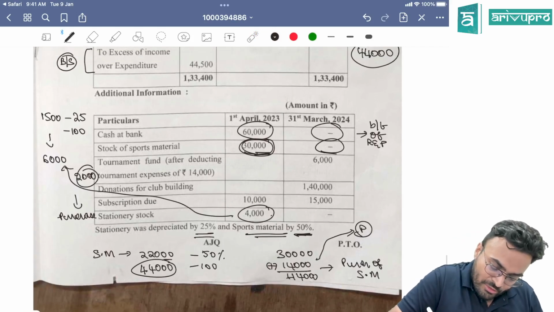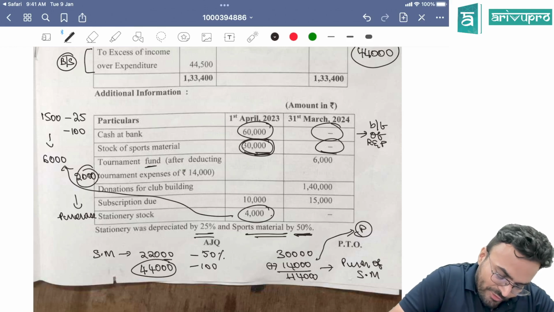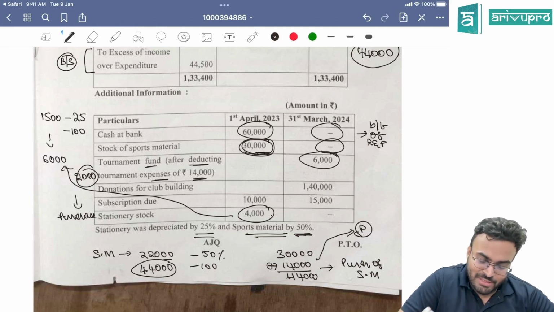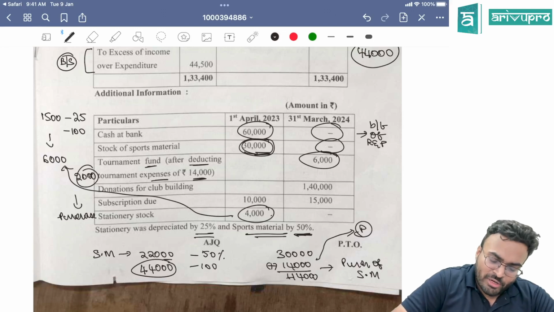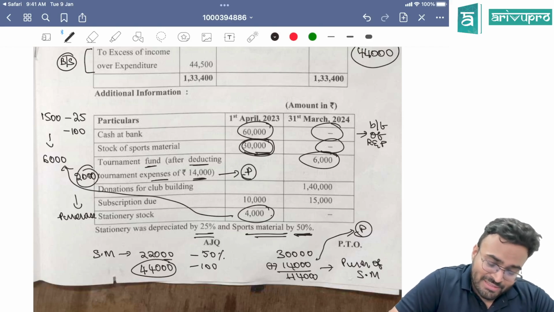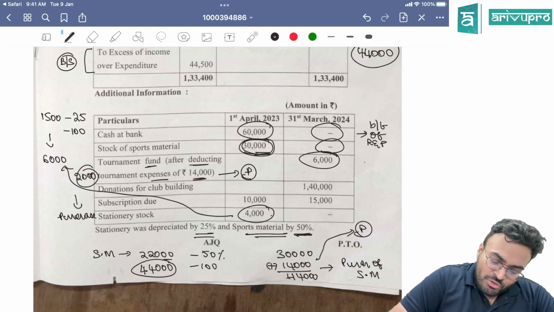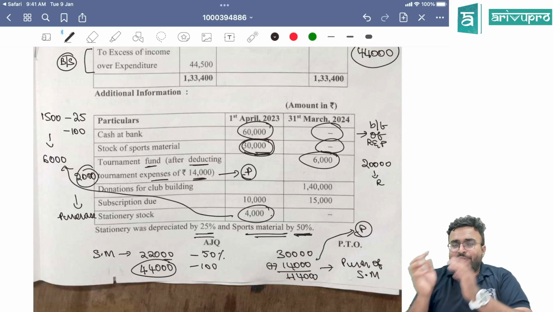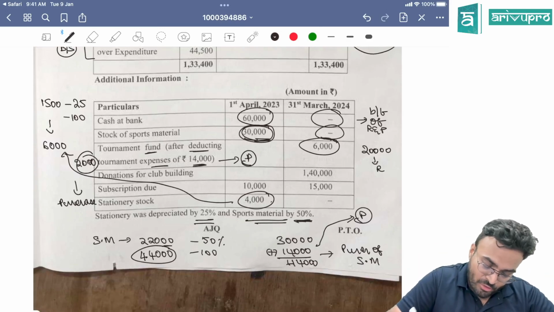Now, can you see over here? Tournament fund. After deducting tournament expenses, 14,000. Tournament fund has become 6,000 after deducting. So in receipt and payment account, what you are doing? Tournament expense, you are going to take as payment, and tournament fund is 6,000 after deducting. So 20,000 is taken as receipt. 20,000 receipt, 14,000 payment in your receipt and payment account.